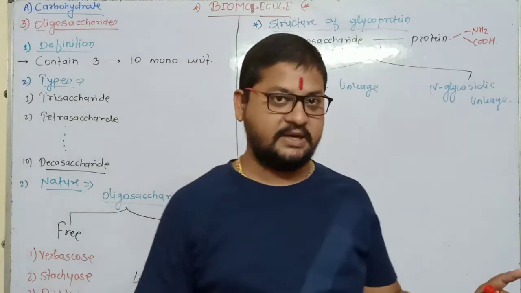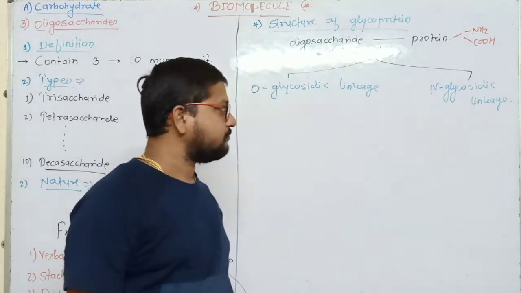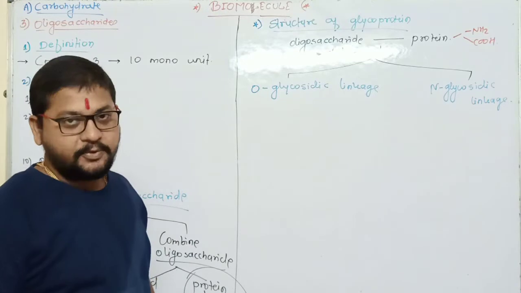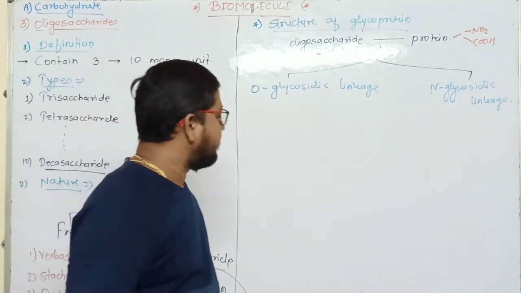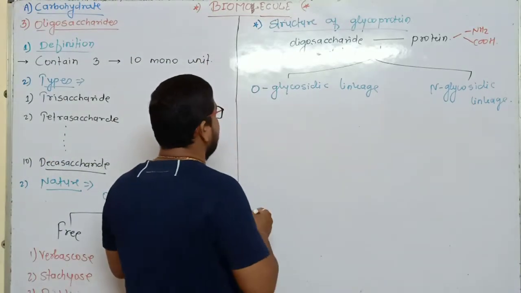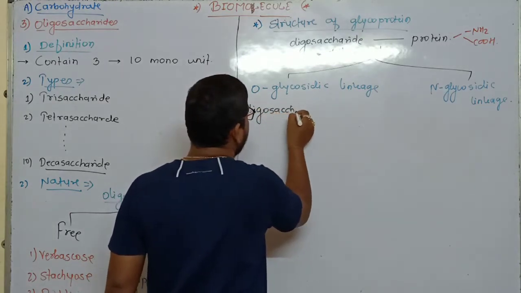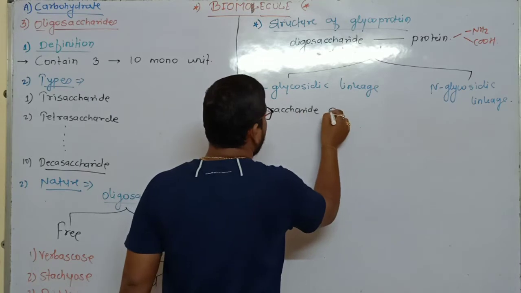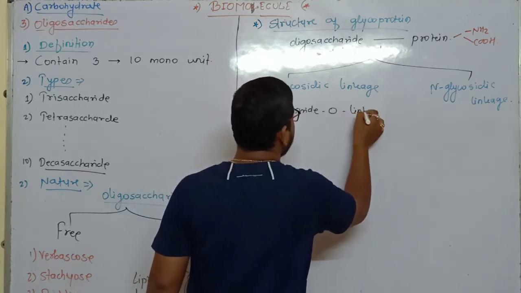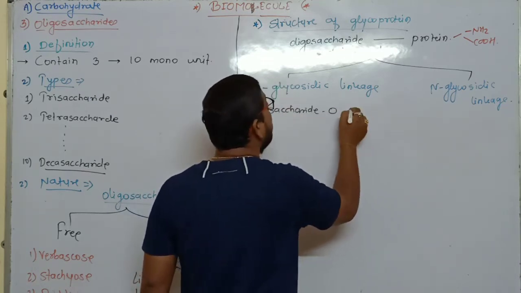Both are glycosidic, but where does the importance lie? O-glycosidic linkage is also called O linkage or oligosaccharide O protein.